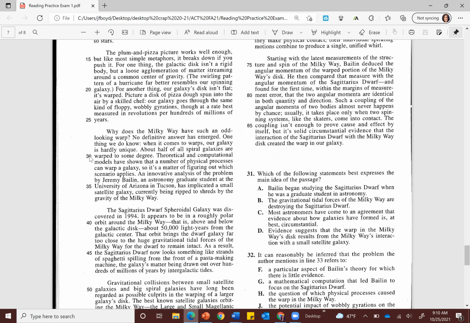And I see here that we're getting into lines in the 30s. There were 2 different questions that pertain to this, so let's pay extra close attention as we read.